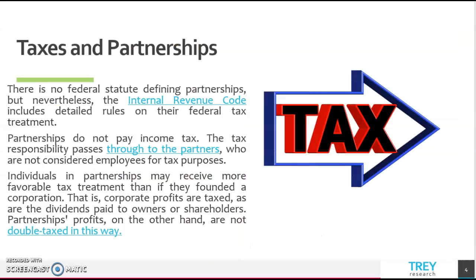Taxes and partnerships. There is no federal statute defining partnerships, but nevertheless, the Internal Revenue Code includes detailed rules on their federal tax treatment. Partnerships don't pay income taxes. The tax responsibility passes through to the partners, who are not considered employees for tax purposes. Individuals in a partnership may receive more favorable tax treatment than if they founded a corporation. That is, corporate profits are taxed, and then taxed again as dividends paid to owners. Partnerships' profits, on the other hand, are not double taxed in this way.